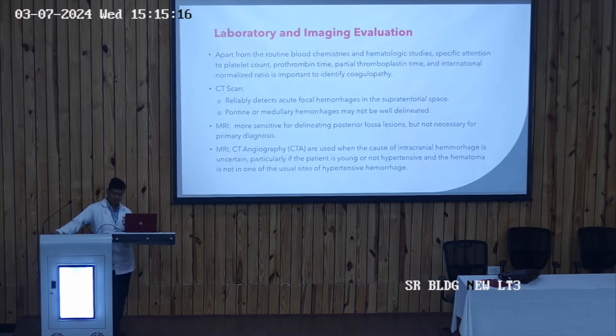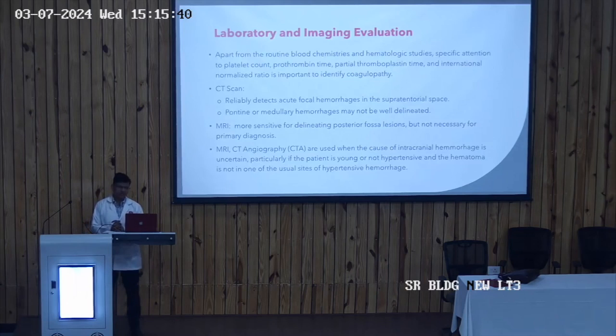Apart from these investigations, to rule out coagulopathy, we have to go for different tests like the platelet count, the prothrombin time, activated partial thromboplastin time, and the PT-INR. So to rule out coagulopathy, we require the PT, APTT, or PT-INR. If the PT, APTT, or the PT-INR is abnormal, we have to correct this coagulopathy. If we do not correct the coagulopathy, the person will have more chances of bleeding.